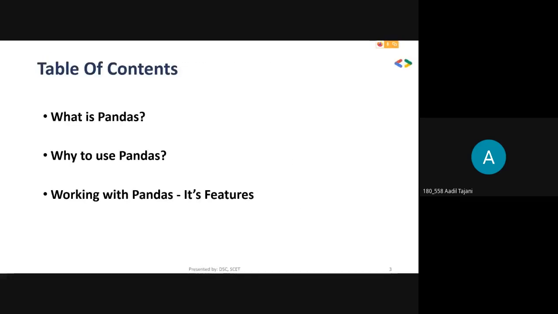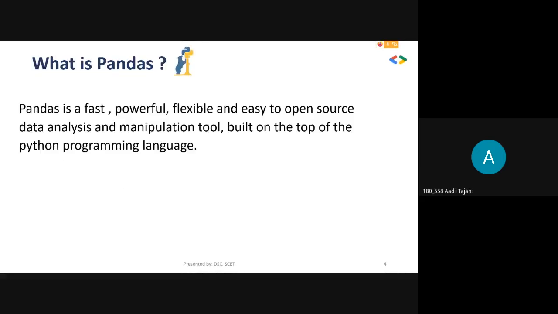So this is the table of contents for today's workshop. What is pandas? Why use pandas? Working with pandas and its features, and then we'll go to the hands-on session, that is, going to the notebook. So let's start with what is pandas.